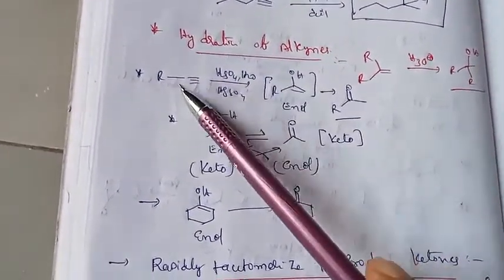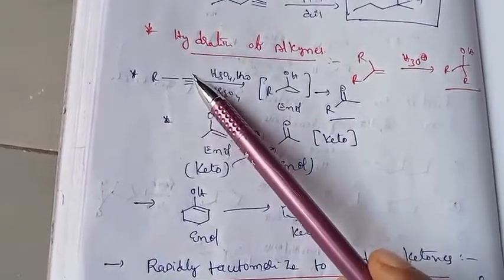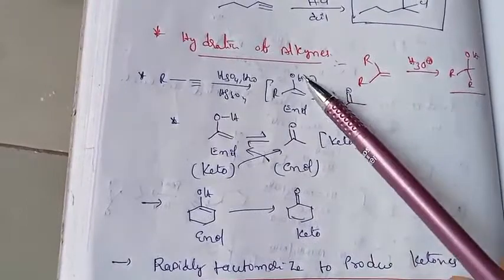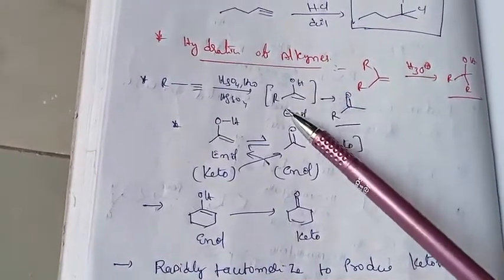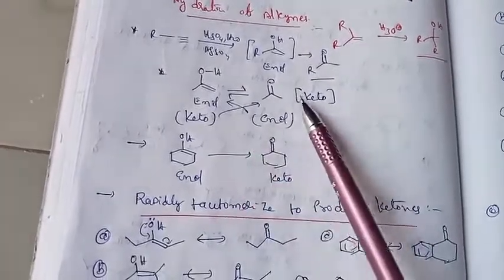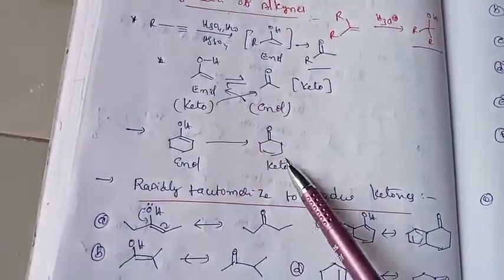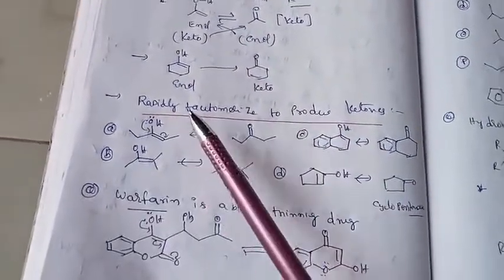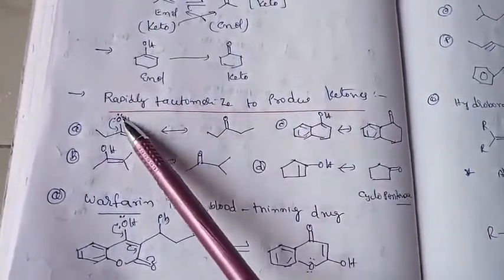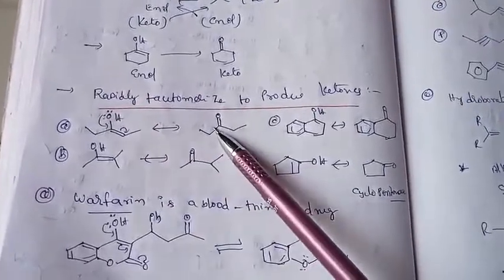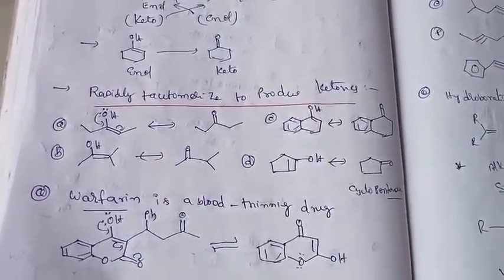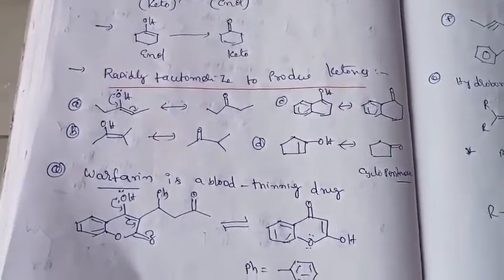At the same time, terminal alkynes in presence of H2SO4 as a catalyst follow the Markovnikov product, so the enolic form and ketone will form. So this is the keto form and enolic form, the keto and enol. They rapidly tautomerize, so we know the rapid tautomerization of these enolic compounds gives keto-enol tautomerism.